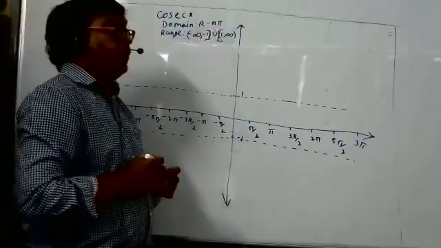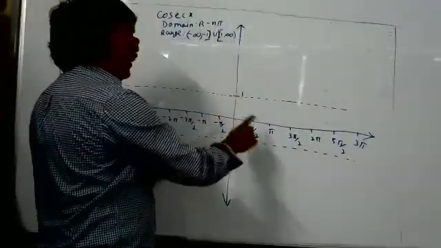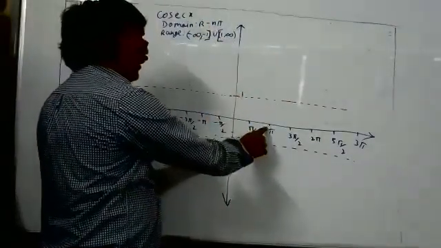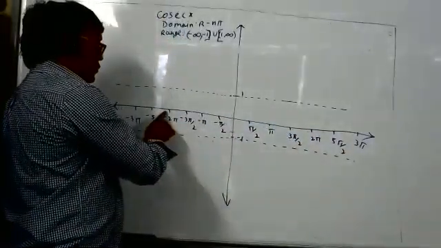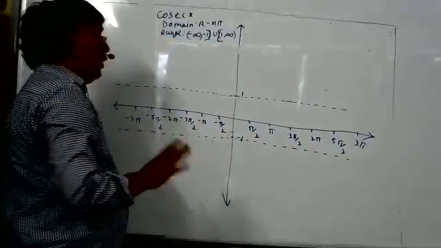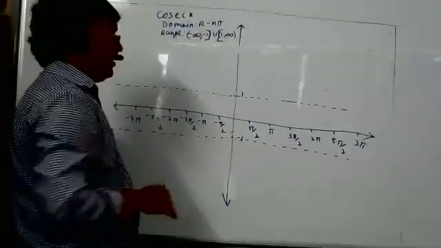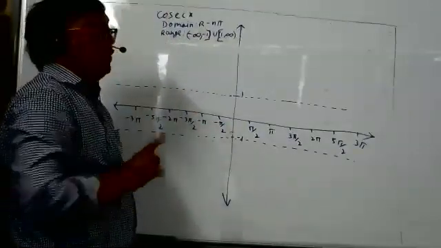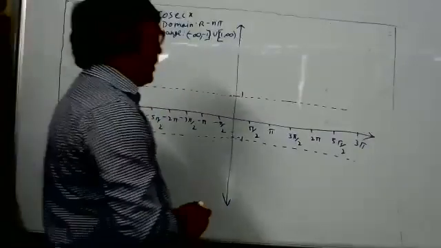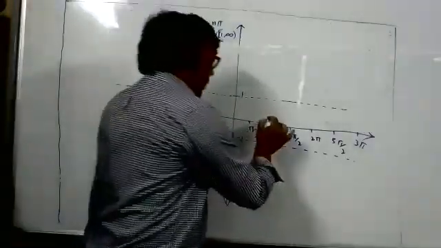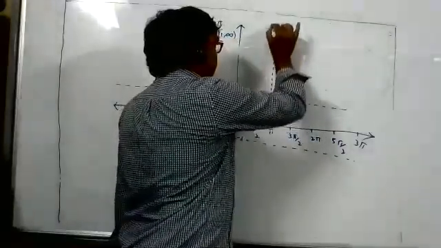The graph will become infinity when the angle is 0 degree, pi radian, 2 pi radian, 3 pi radian, or minus pi radian, minus 2 pi radian, minus 3 pi radian. So at pi, 2 pi, 3 pi, the graph will go to infinity or minus infinity. At those places we should draw asymptotes. What are asymptotes? Tangent to the graph at infinity, because at those points the graph will become infinity. So at pi, this is an asymptote, tangent to the graph at infinity.